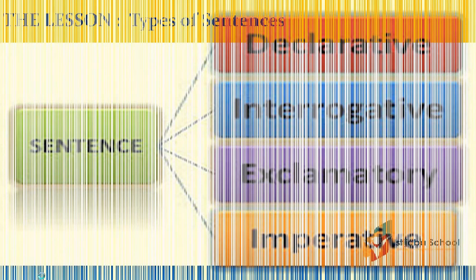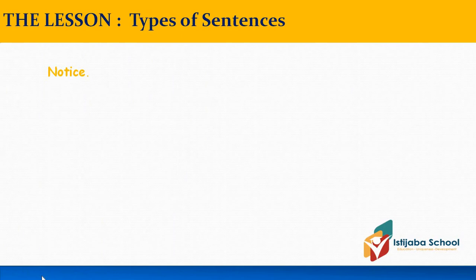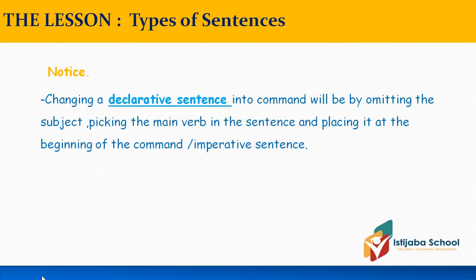Notice now, what about changing a declarative sentence into a command one? This will be by omitting the subject, deleting the subject, picking the main verb in the sentence, taking the main verb from the declarative sentence, and placing it and putting it at the beginning of the command imperative sentence.